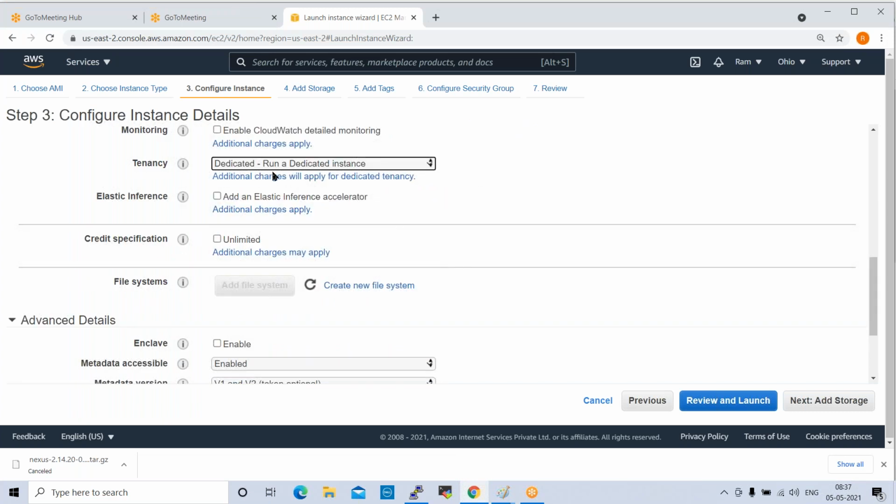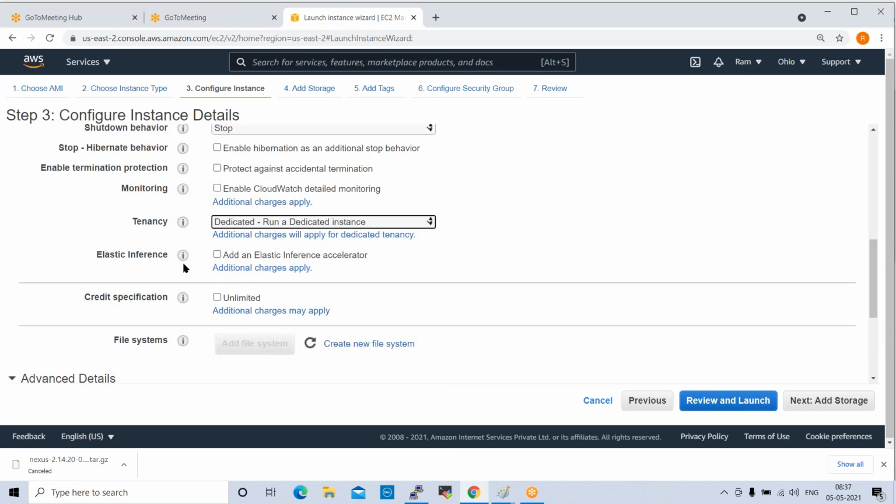Yeah, fine. So this is tenancy. Next one is elastic inference. What is this? This is for machine learning projects. Normally when we work on machine learning projects, we need to enable this. When you enable this, performance will be increased for the machine learning project servers.